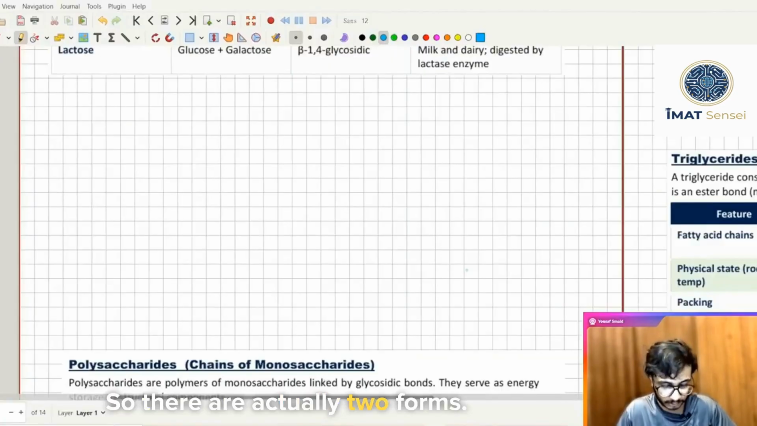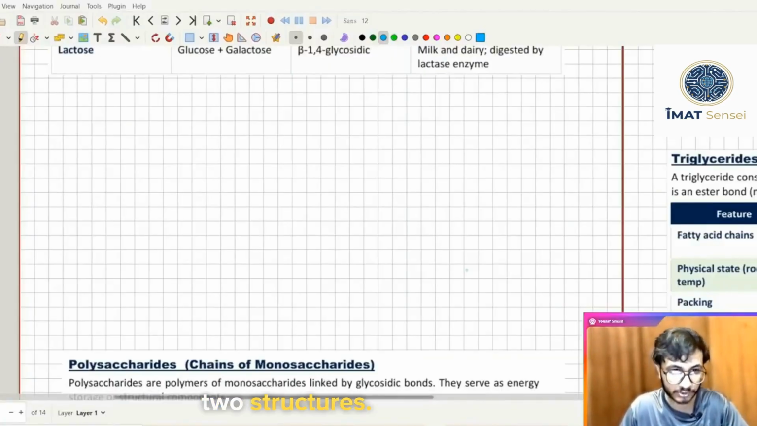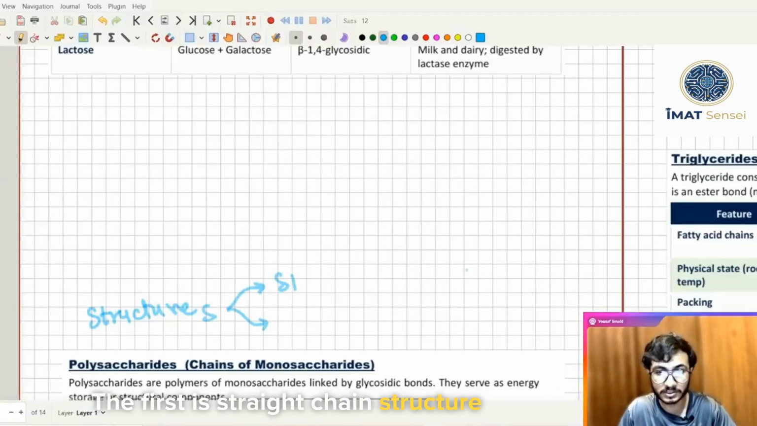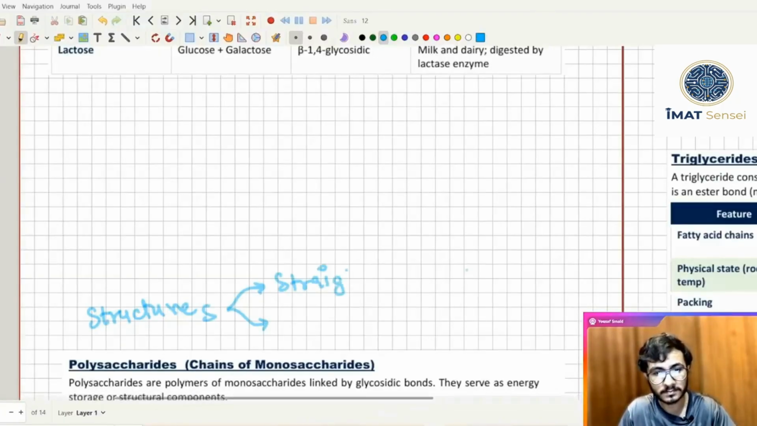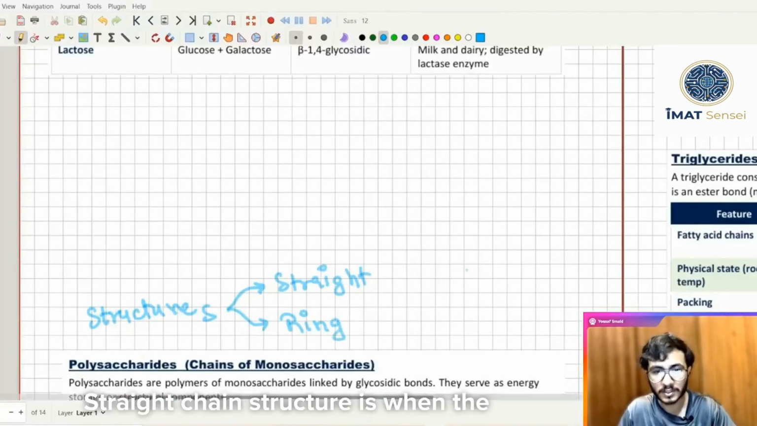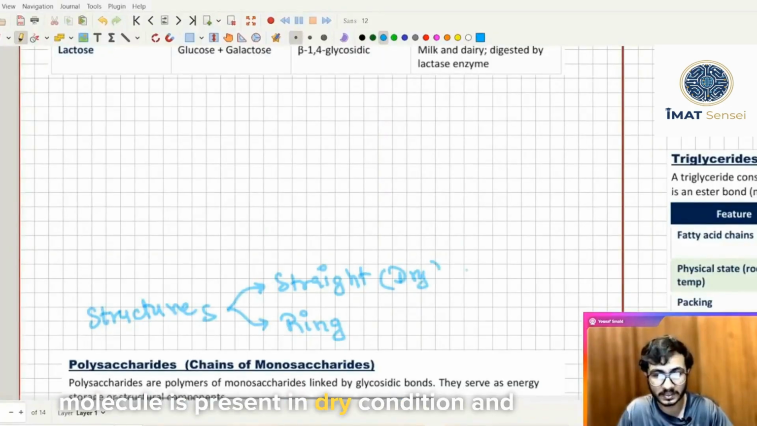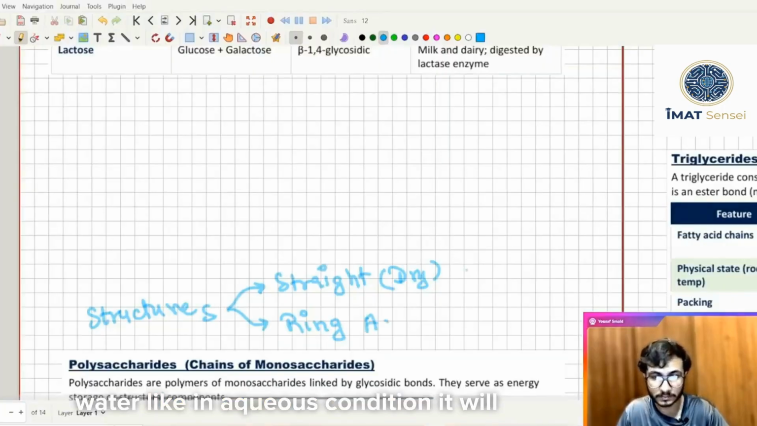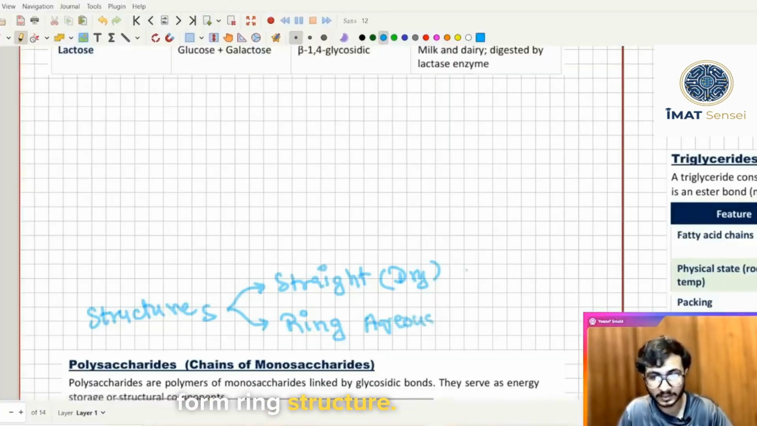So there are actually two forms, two structures. The first is straight chain structure and the other is ring structure. Straight chain structure is when the molecule is present in dry condition, and whenever the molecule is dipped in water, like in aqueous condition, it will form a ring structure.